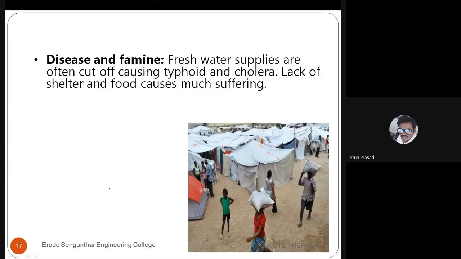And this is in famines. As I told, the water supply will be cut off. So everyone will be staying in camps, or they will be staying in some particular area for the restoration, right? So ultimately health monitoring will be less and we can't control everyone. So automatically there will be a spread of diseases.